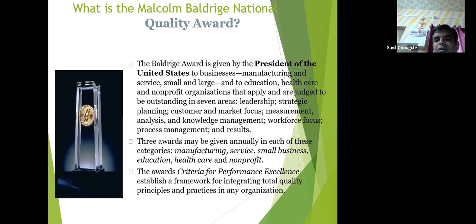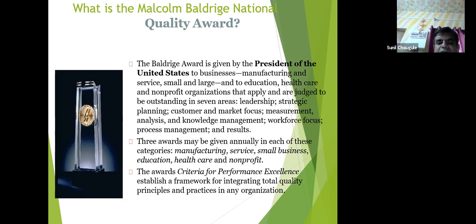Now 3 awards may be given annually in each of these categories. Which are those categories? Manufacturing, service, small business, education, healthcare and non-profit. The award criteria for performance excellence establish a framework.